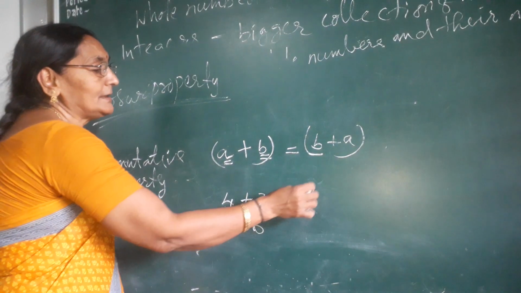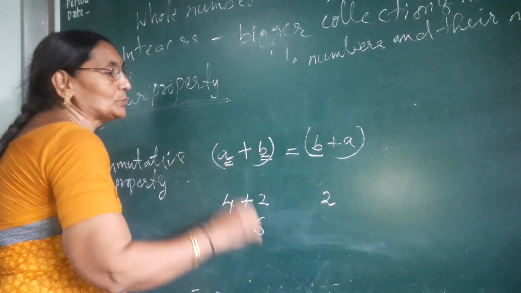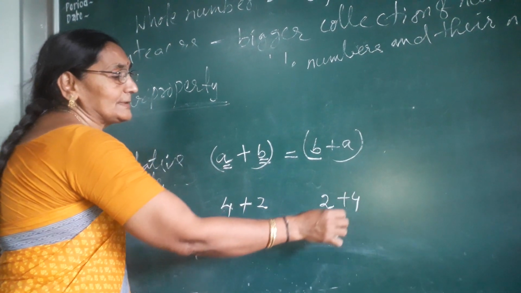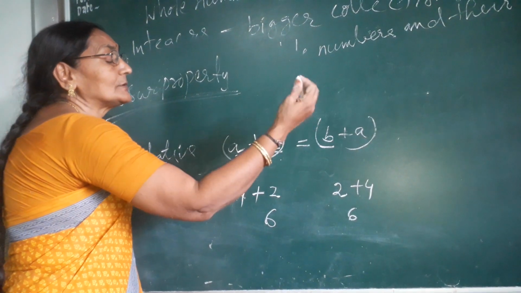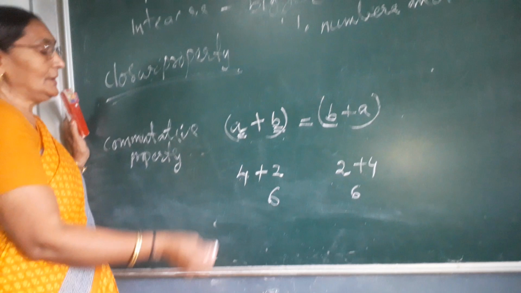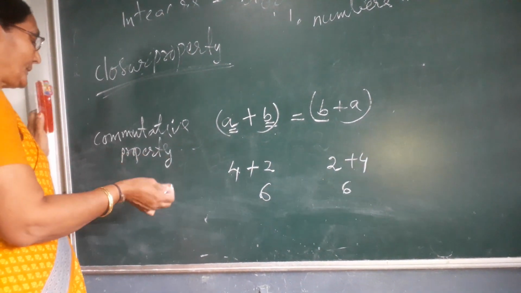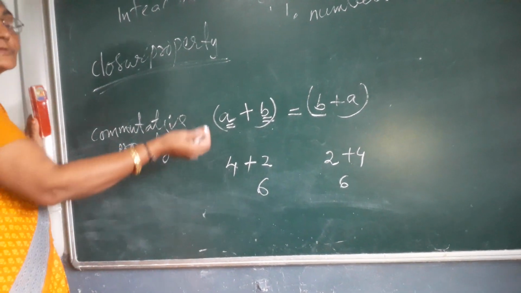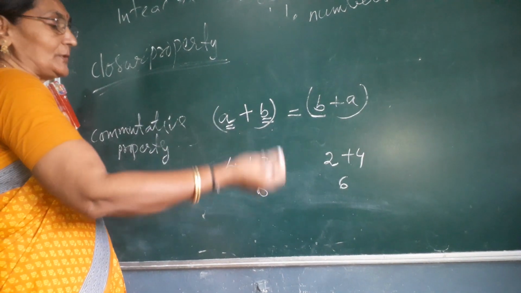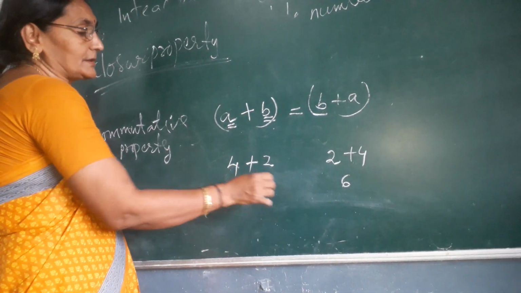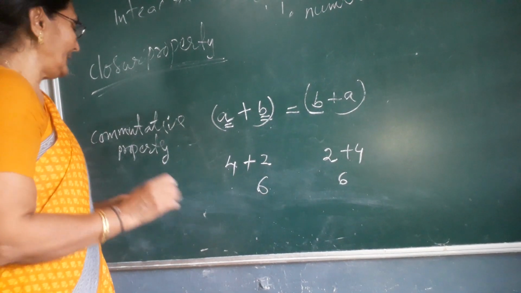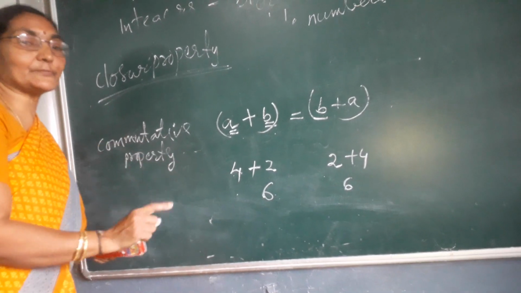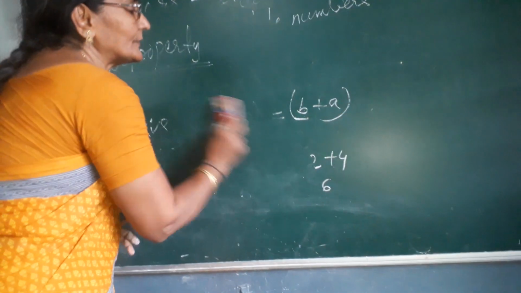So in reverse order, B you first write, that is B is 2 and A is 4. Then how much comes? 6. So A plus B and in reverse order also you add, it will be equal. So this is the commutative property of integers. What is this formula? A plus B is equal to B plus A. Any two integers are added, in reverse order also you add, the same answer will come. That is called commutative property of integers. Then come to another property, that is associative property.